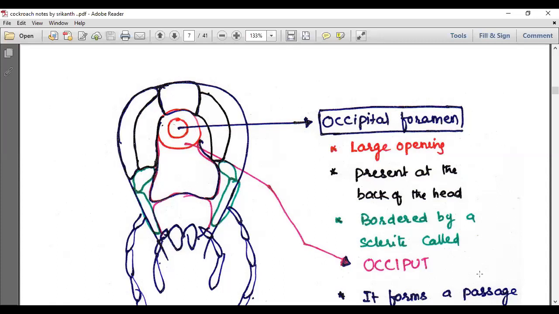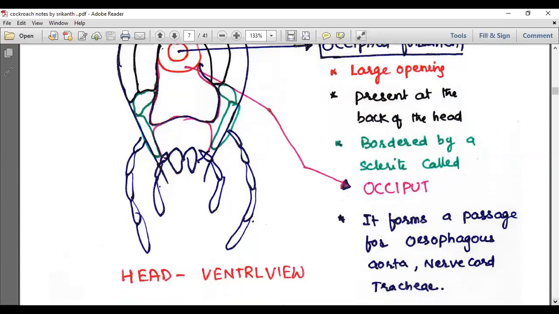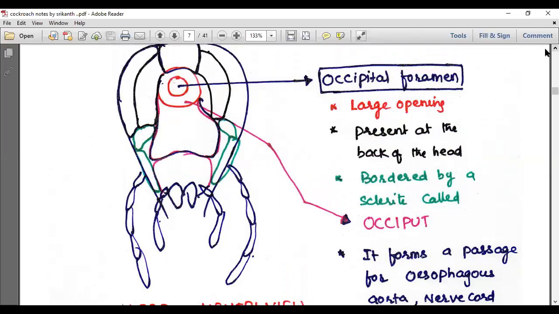What is the use of this huge opening, the occipital foramen? It forms a passage for the esophagus from the digestive system, the aorta, a blood vessel, and the nerve cord. The trachea too, since the head is connected to the thorax, like our neck. Through this one opening, the trachea runs and the esophagus goes. Our opening is called foramen magnum. In the cockroach, the opening is called occipital foramen.